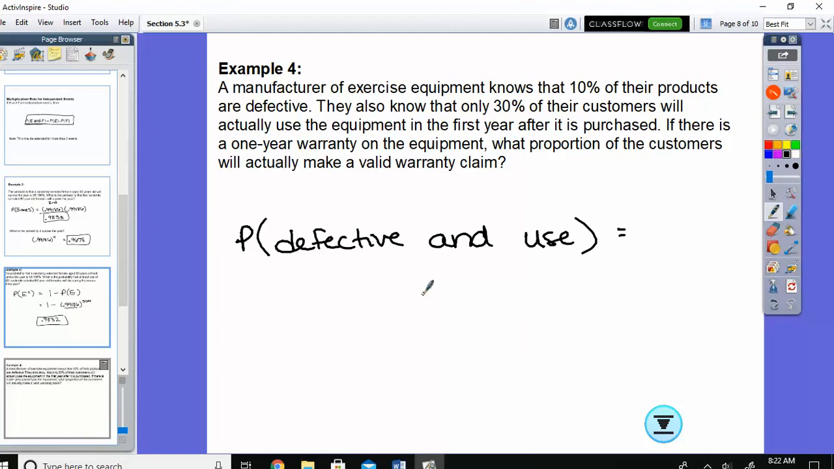All right. What is the probability that it is defective? 10%, so 0.1. And means multiply. What is the probability that they use it? So if we multiply those, we get 0.03. So they're only expecting to actually repair 3% of the equipment they send out. Questions?